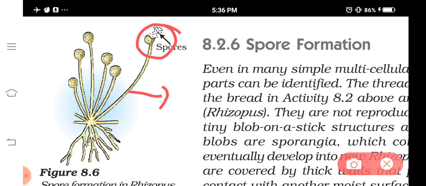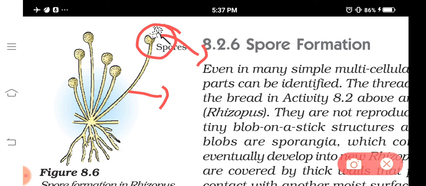The sporangium contains an air sac and a number of spores. When the air sac expands, it results in the bursting of the sporangium, and the spores get dispersed. These dispersed spores will grow into new hypha.